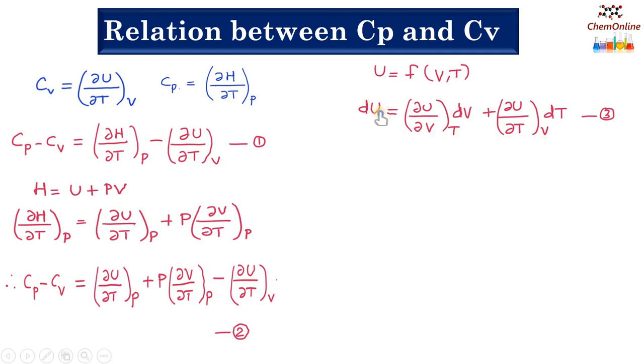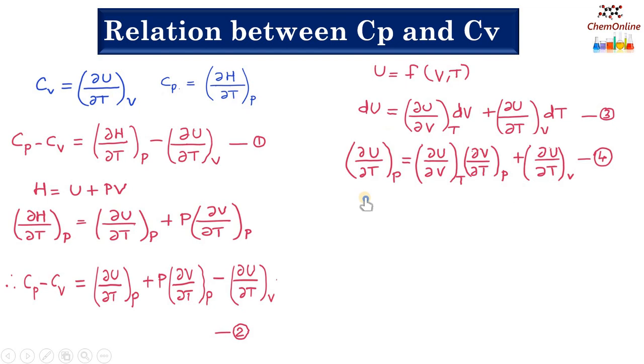Now differentiating dU with respect to temperature at constant pressure, we get ∂U/∂T at constant P equals ∂U/∂V at constant T into ∂V/∂T at constant P plus ∂U/∂T at constant V into 1, since dT by dT is 1. So in equation 2, instead of ∂U/∂T at constant P, we can write equation 4.